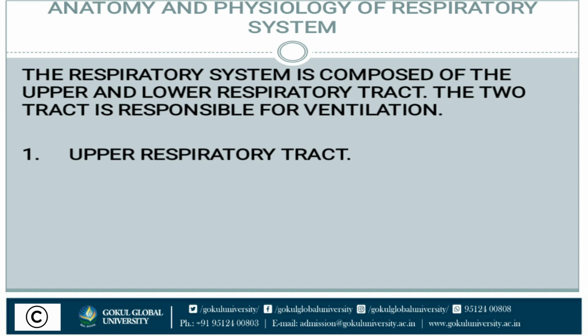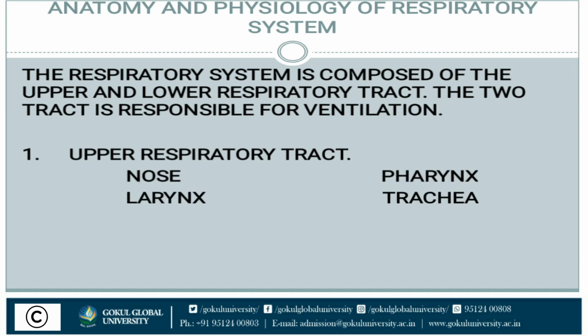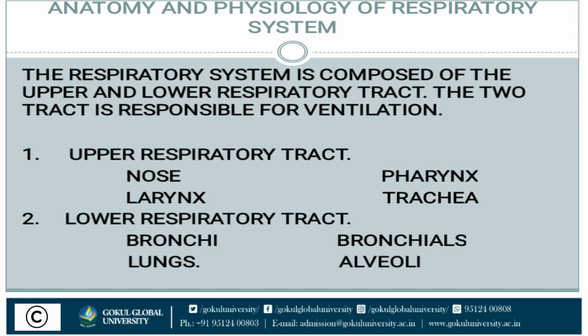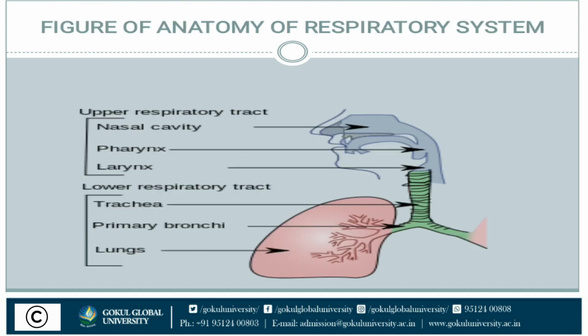In the upper respiratory tract, the nose, pharynx, larynx and trachea are involved. These are the organs of the upper respiratory tract. And the lower respiratory tract has bronchi, bronchioles, lungs and alveoli. In this picture we can see the upper and lower respiratory tract. In the upper respiratory tract, the nasal cavity, pharynx and larynx are included. In the lower respiratory tract, trachea, primary bronchi and lungs.